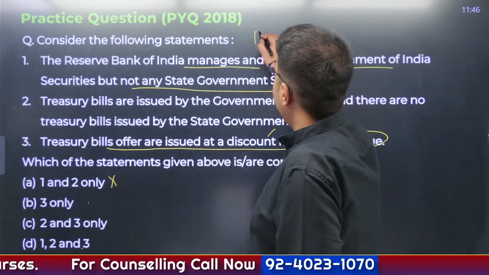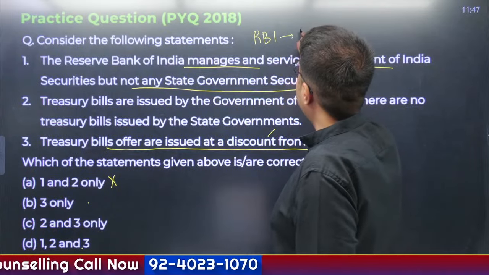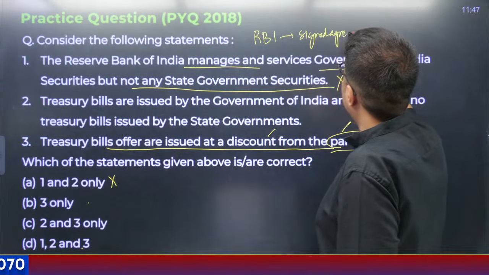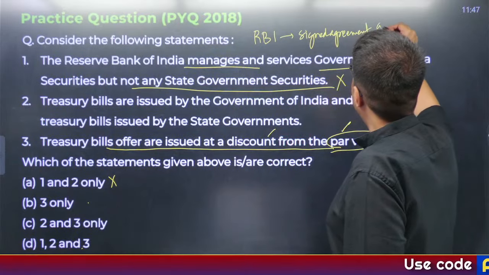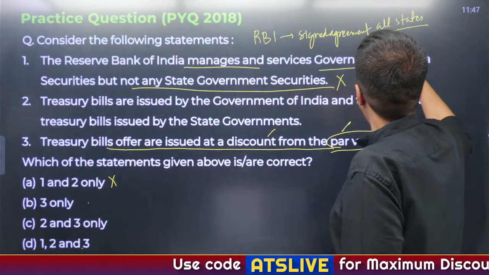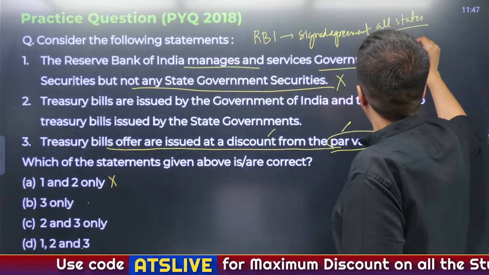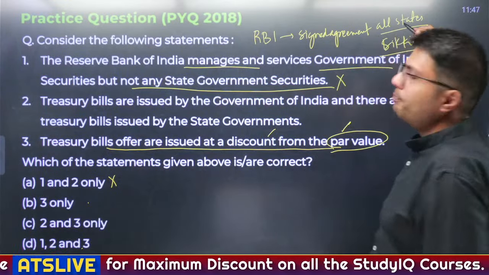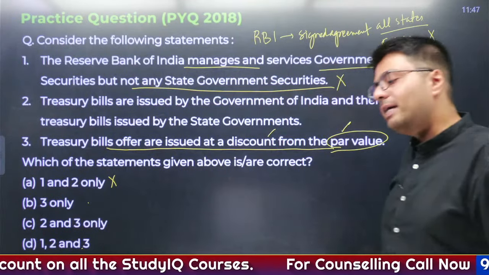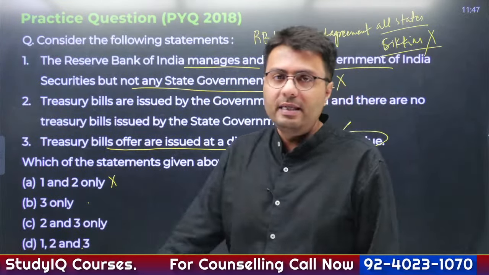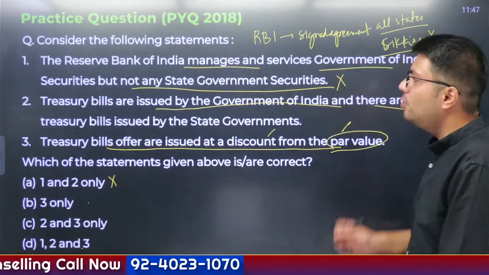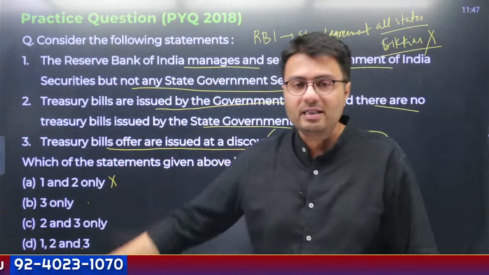Well, RBI has signed an agreement with all the states in India except one state, that is the state of Sikkim. RBI is not the debt manager of the state of Sikkim; except for that, for all the state governments, RBI is the debt manager. Treasury bills are issued by the government of India, but no treasury bill is issued by a state government. Is this statement correct?